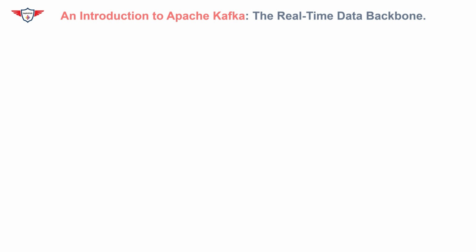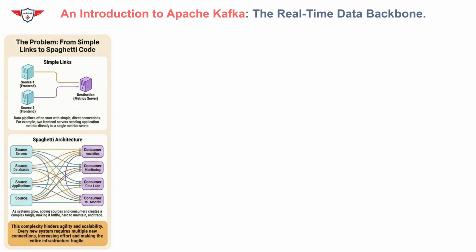Imagine a world where every single app in your company needs to talk to every other app. You start with a simple link between a front-end server and a metrics dashboard. It's clean, it's fast, and it works. But as your business grows, you add a database, then a marketing tool, then a machine learning model. Suddenly, you aren't looking at a system anymore. You are looking at a plate of digital spaghetti.